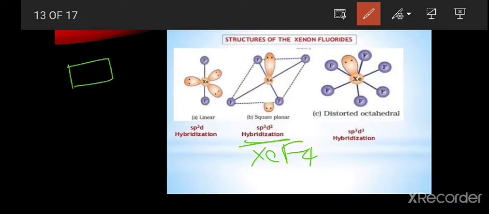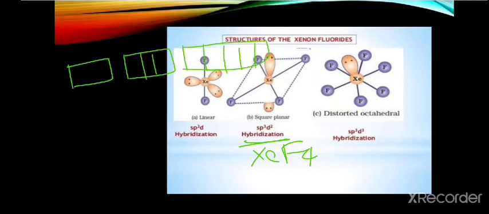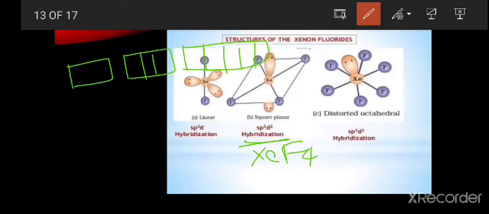In the s orbital, we have 2 electrons. In the p orbital, another electron from the p is excited to the d orbital.